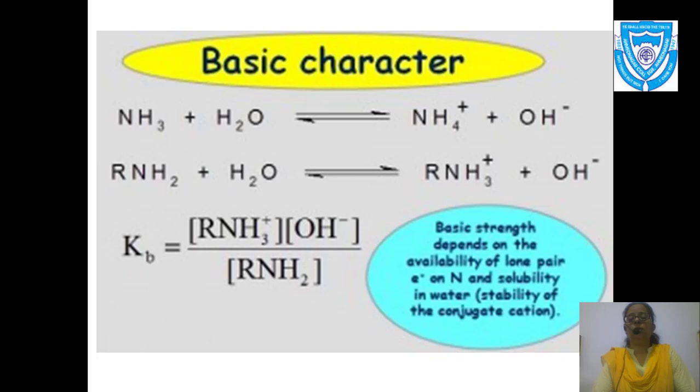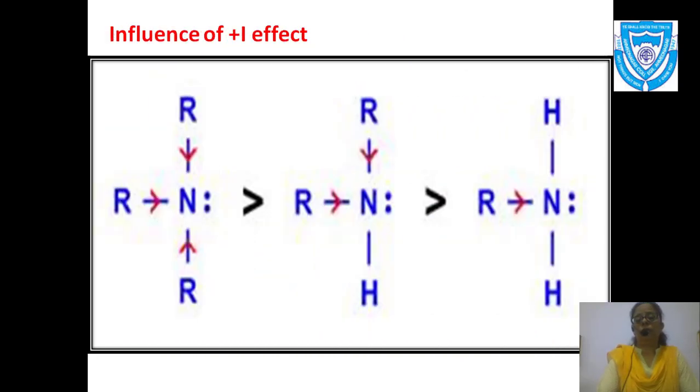Now you see the structure on the screen which I have given. The first structure is a tertiary amine, the second is a secondary amine, and the third structure is a primary amine. Let us start from the back, that is the third structure. If I replace one hydrogen of ammonia by an R group, this becomes a primary amine, and as I have shown in red, the R group is an electron donating or electron releasing group.